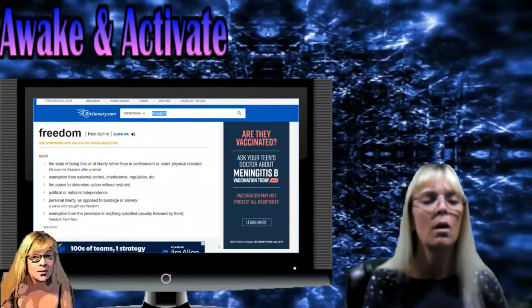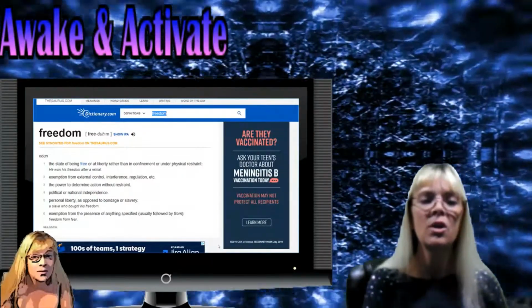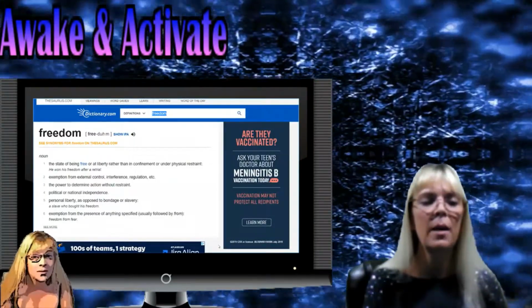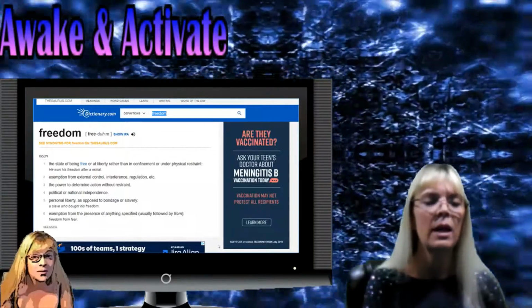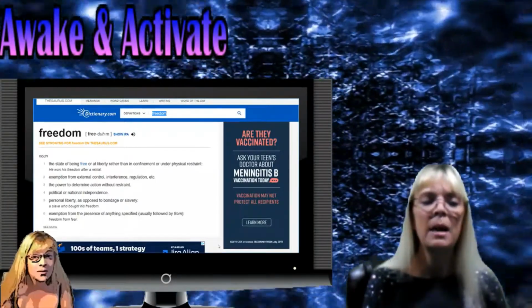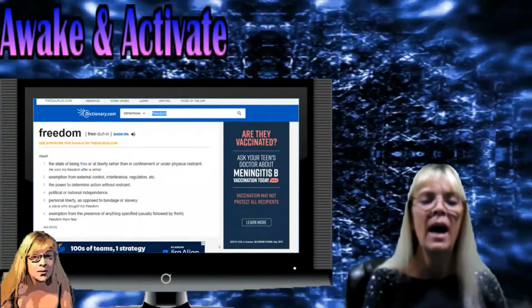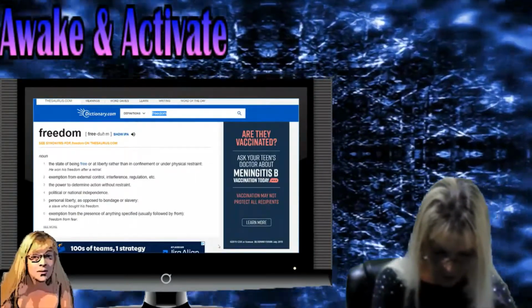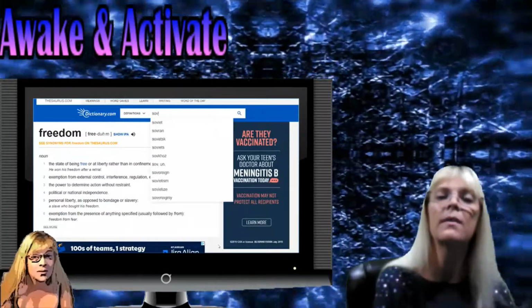Number 4, political or national independence. Number 5, personal liberty as opposed to bondage or slavery. Number 6, exemption from the presence of anything specified. Freedom.